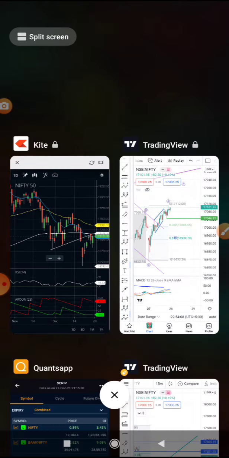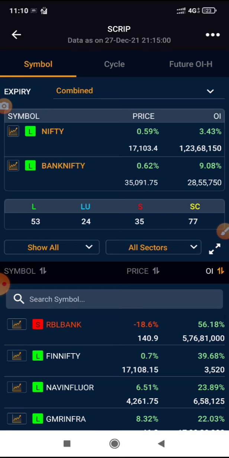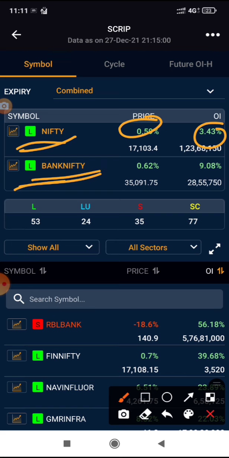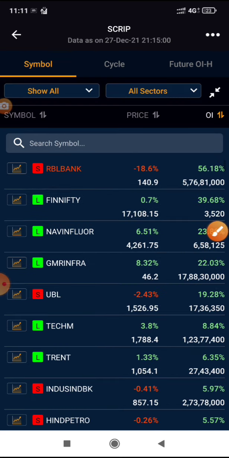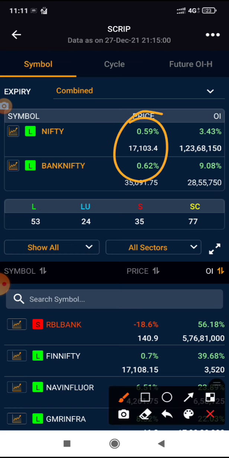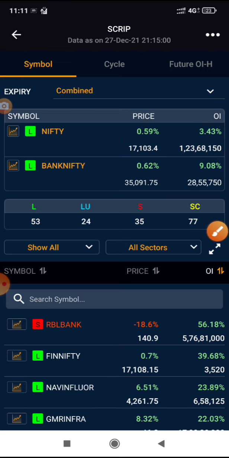So when you check option data, let's first understand the build up. So today the price has increased, along with that open interest also increased. That indicates that there are fresh longs getting added in Nifty and Bank Nifty today. So both have positive price and positive open interest. So that indicated there is good buying done on the lower levels of Nifty and Bank Nifty.